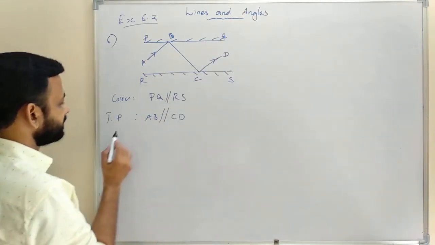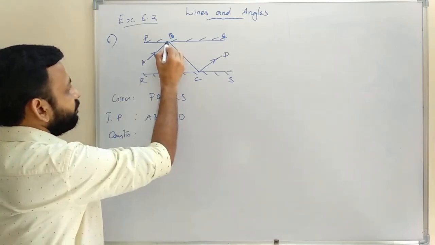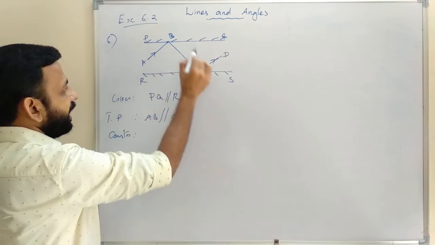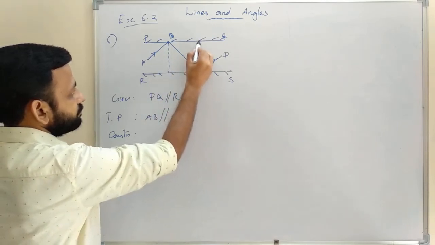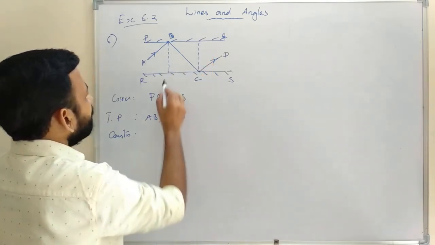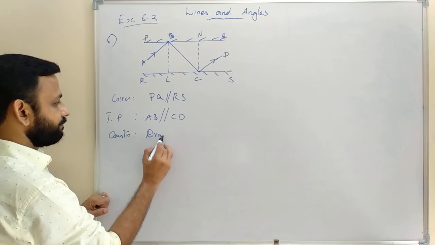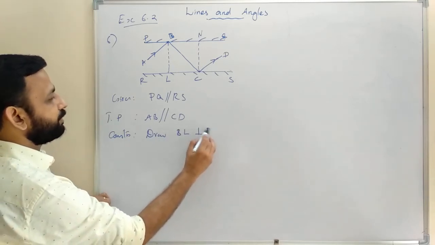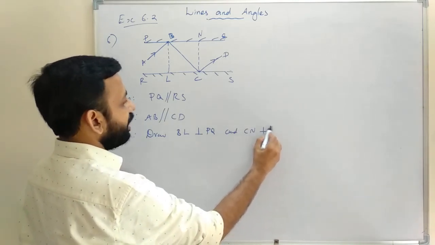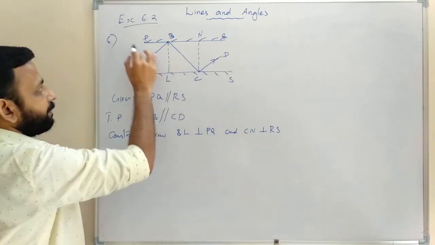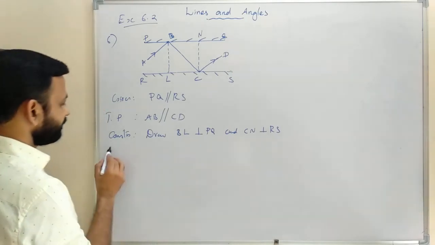So here also we have a construction. Here we can draw two perpendiculars, one perpendicular at B and another one at C, as dotted lines. So draw BL perpendicular to PQ and CN perpendicular to RS. So this is our construction. Then proof.